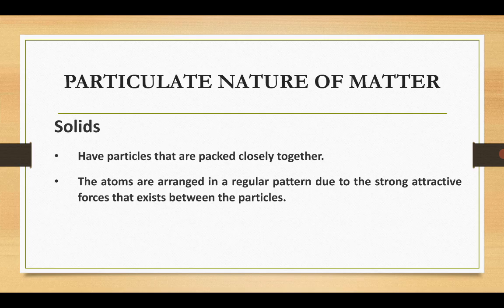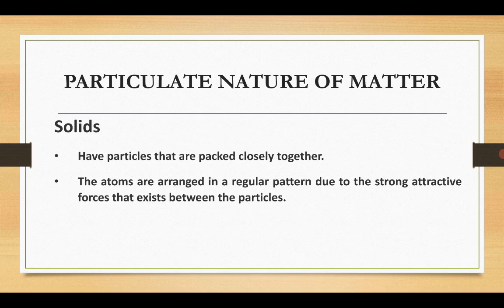Let's think about another type of solid, say a piece of chalk. If you look at a piece of chalk, you wouldn't see individual particles with spaces between them. The particles are tightly packed together. So the atoms are arranged in a regular pattern. Regular means a systematic order, particles being arranged in a line.